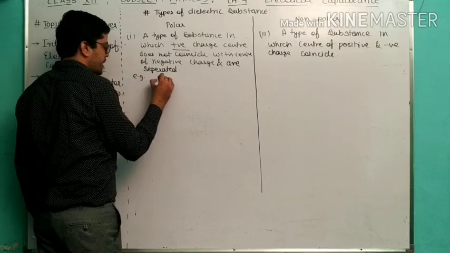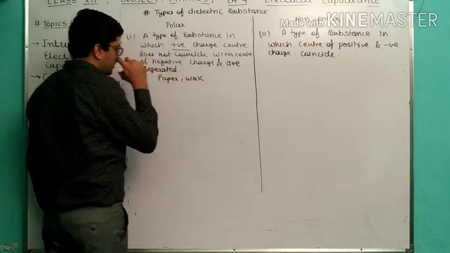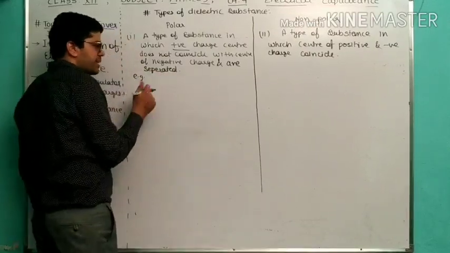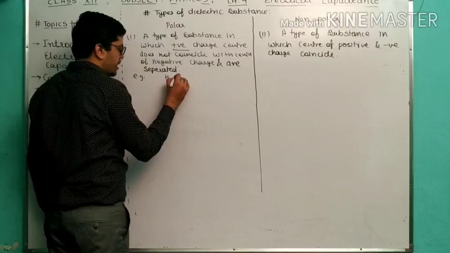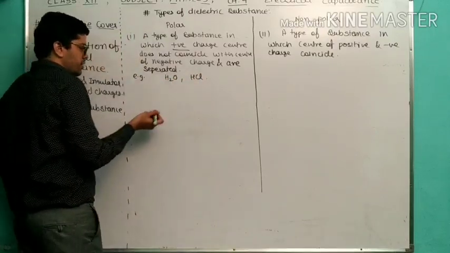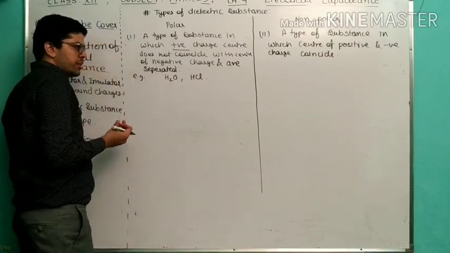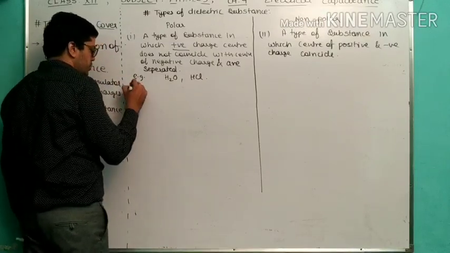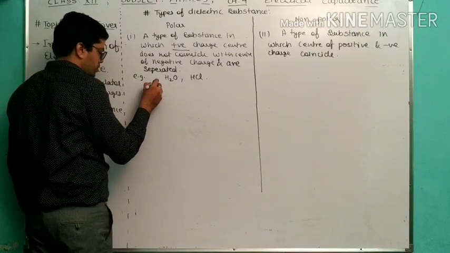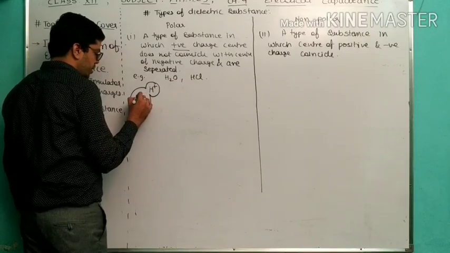We are going to talk about examples. Examples are paper and wax. That is a basic example. I have taken the dielectric substance. Internal examples we have to take here: that is H2O, water, and hydrochloric acid, HCl. So just see the diagram here, in which you can understand very clearly. First of all, this is H plus and this is Cl minus.